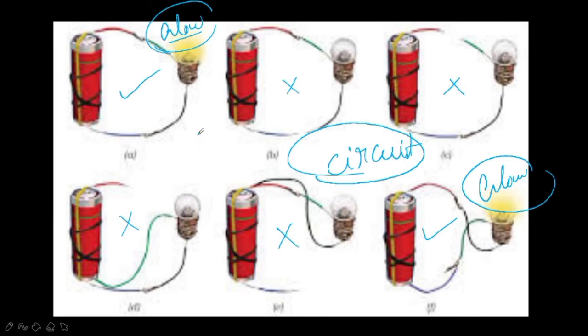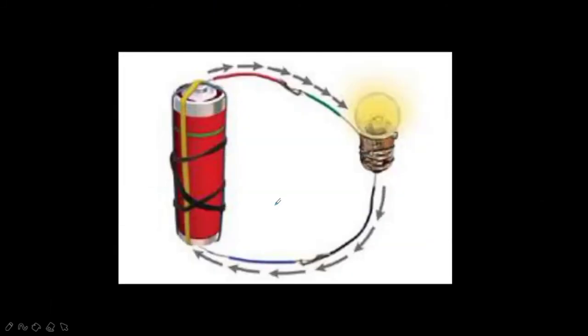I will repeat again. The electric circuit provides a complete path for the electricity to pass between the two terminals of the electric cell, right? This is called an electric circuit. So when the bulb and the battery are connected in an electric circuit, then we can observe the glowing of the bulb, right? As you can see in this picture.